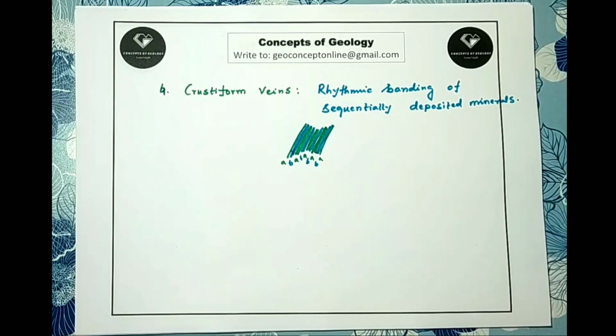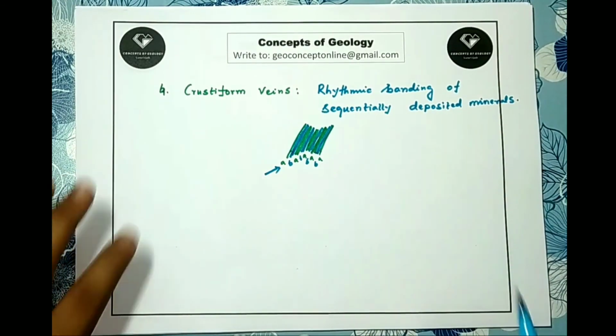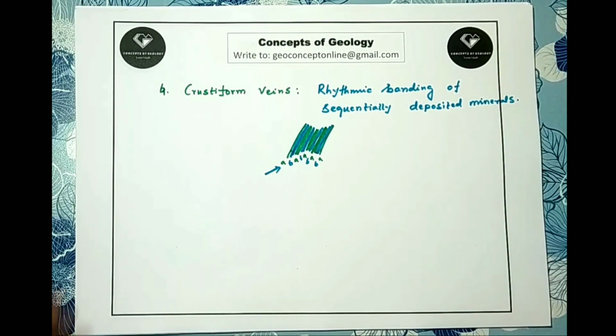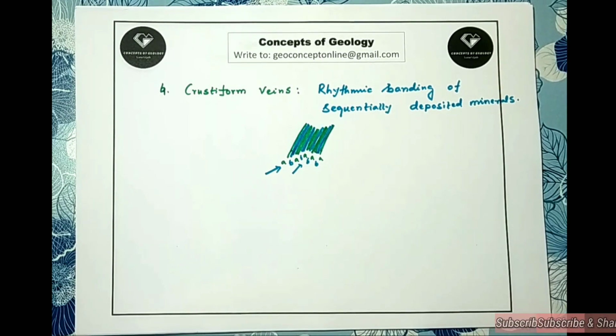Now understand, from these veins we can establish a depositional sequence of the minerals, which is called the paragenetic sequence. We know for deposition we need a surface, so our intuition says the band attached to the wall rock is formed first, and the central band forms last. But this is not always the case. The opposite is also common. There are different types of veins. We will learn those in the class on paragenesis.